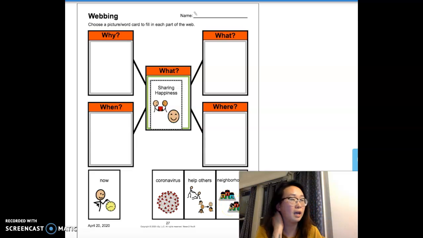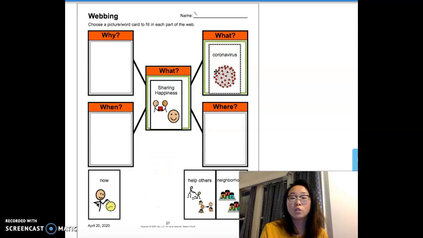So you'll see this in the first page of your article. So what is it? It's the coronavirus. So the coronavirus is happening right now, and people are staying home so that they don't catch the coronavirus, right? So that is what is keeping people from going out. If you want to read some more or have a reminder of what the coronavirus is, you can refer to the videos from the first week, I believe.